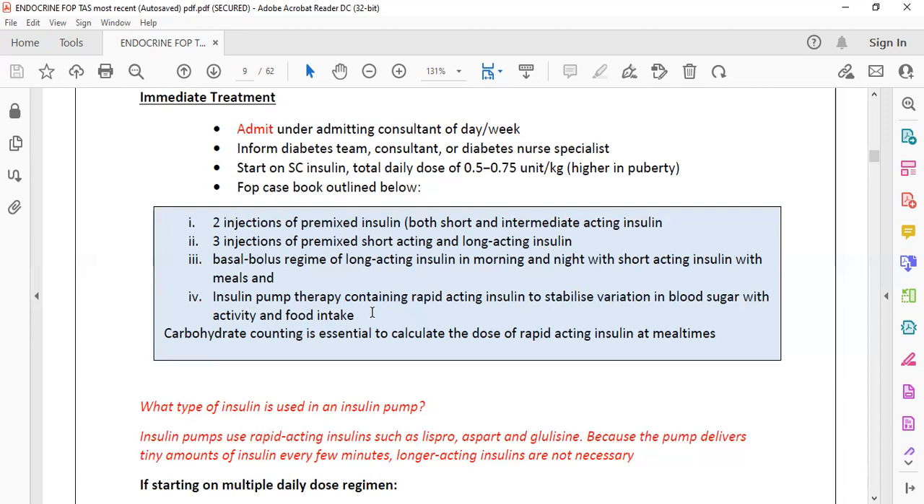A pump is given, and rapid acting insulin is used. The pump delivers a small amount of insulin every few minutes, and long acting insulin is not necessary at that time. So it can also be a question, what type of insulin is used in an insulin pump.